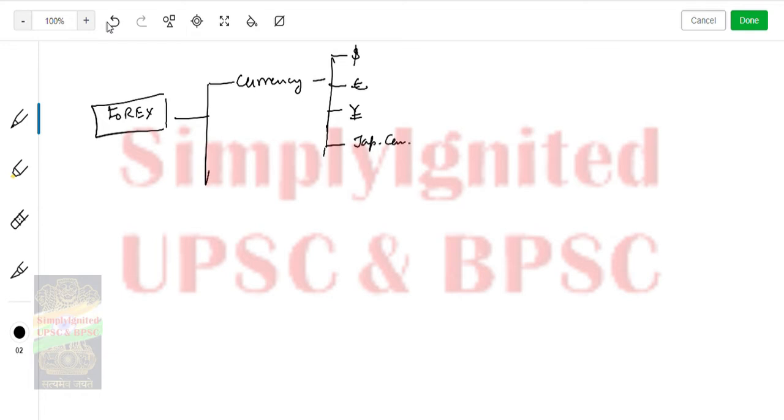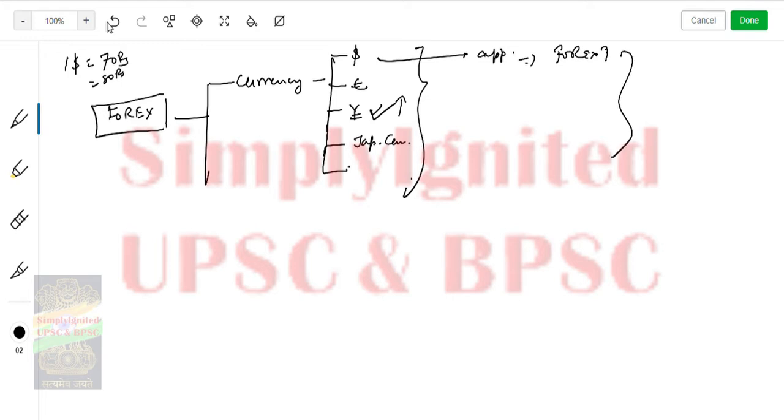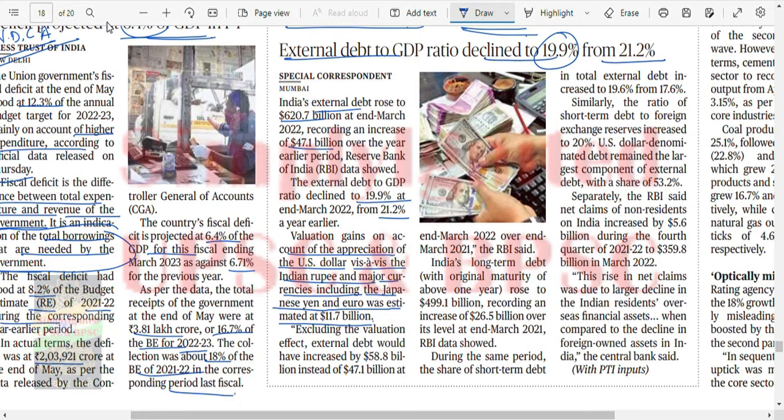So there are 5. What had happened? This has appreciated. Initially, if for $1 you had 70 rupees, now for $1 you have 80 rupees. So that has increased, and this has also increased. But there is a caveat. Now let's see.